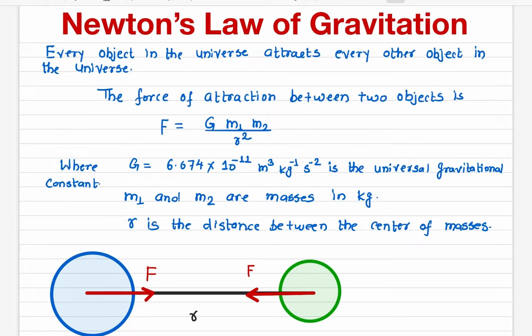And the magnitude of the force of attraction between two objects is given by Newton's law of gravitation. What does it say? The force of gravitation is directly proportional to the product of masses. The heavier the mass, the more the force of attraction will be. And it is inversely proportional to the square of the distance. That is, the further the masses are, the smaller will be the force of attraction. And there is a constant G, called the universal gravitational constant.